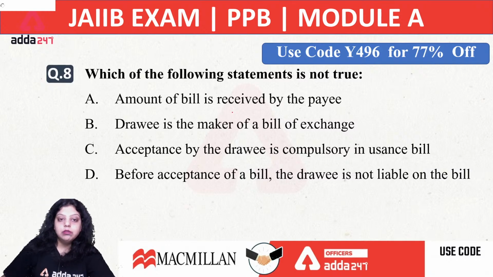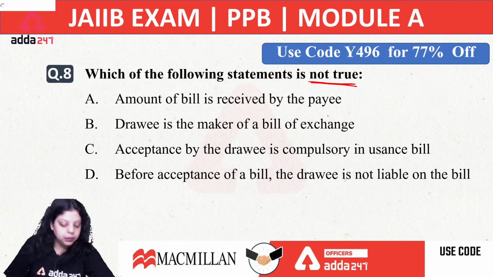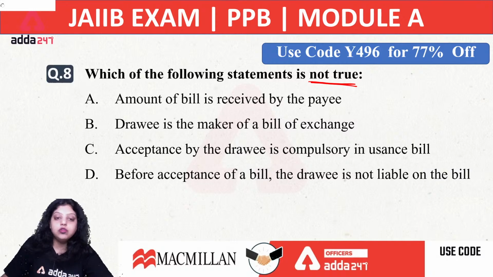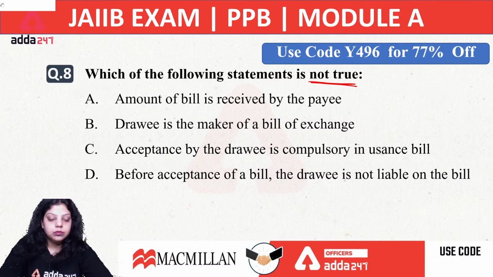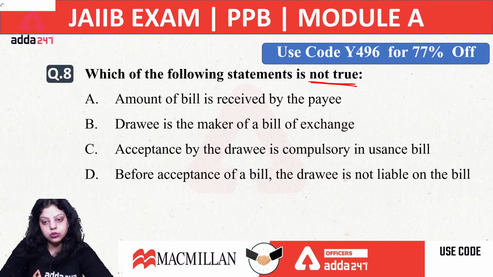Now next is, which of the following statements is not true? Again a previous year question. First, the amount of the bill is received by the payee. Second, the drawee is the maker of a bill of exchange. Third, acceptance by the drawee is compulsory in a usance bill. Fourth, before acceptance of a bill, the drawee is not liable on the bill. Now, which of the following statements is not true? What will be the answer of the 8th question?